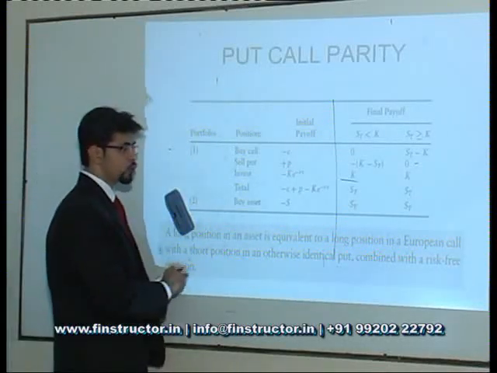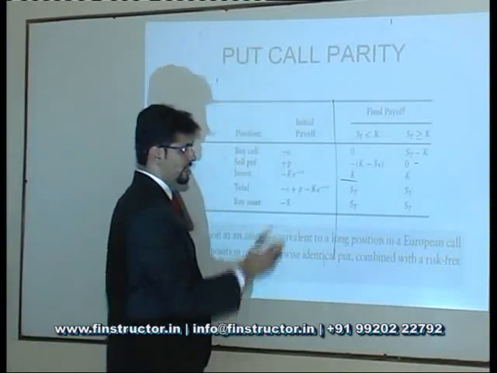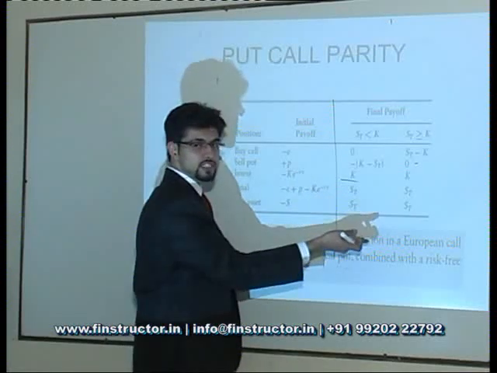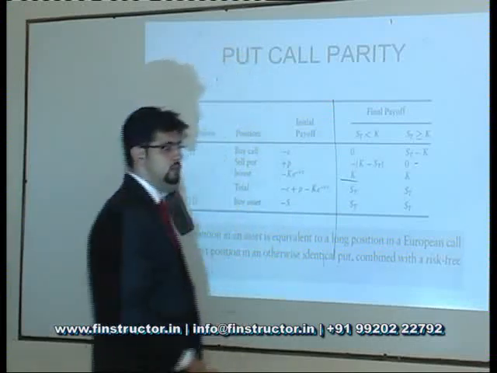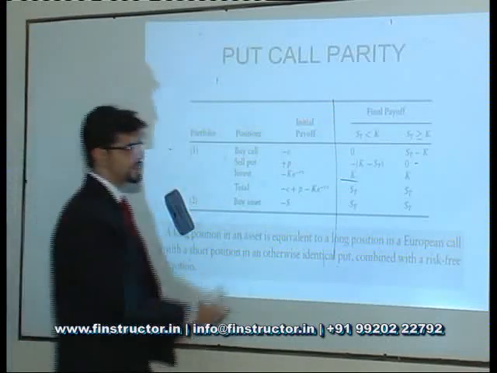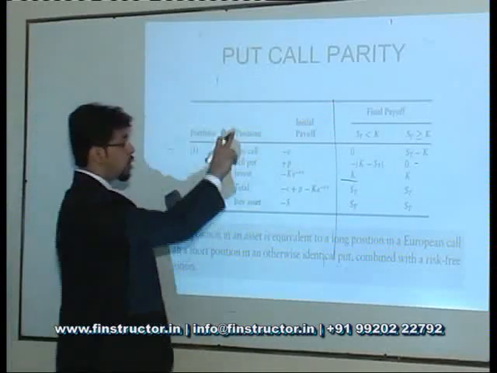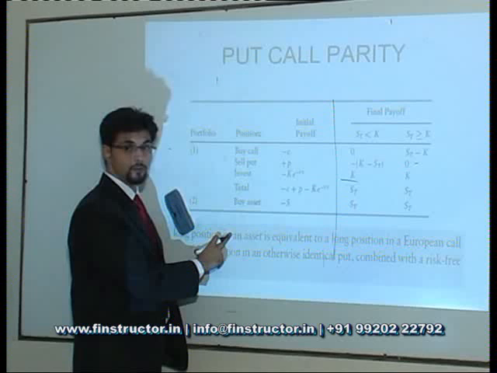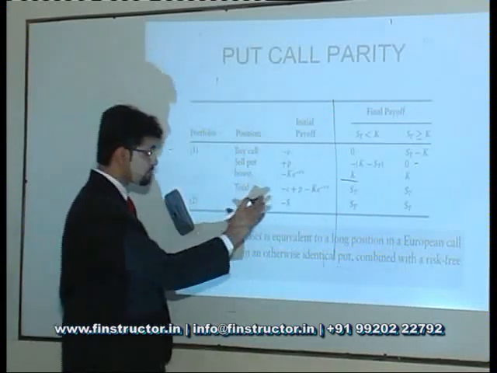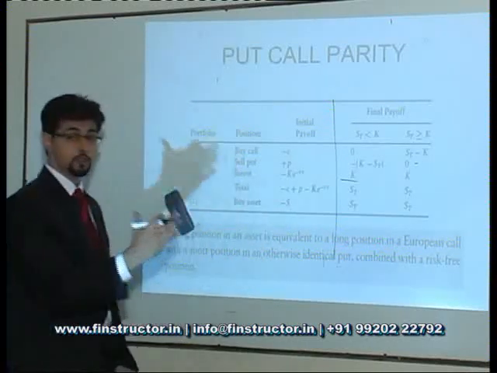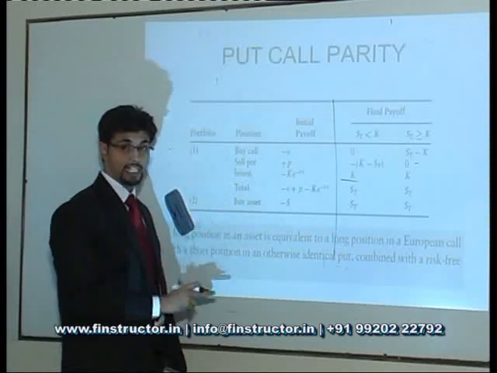From my second portfolio, in which I had just bought an asset, what would I get at maturity? Whatever is the value of the stock is the value of that portfolio. So the value would be the stock price. Now do I see that both these portfolios are getting me the exact same payoff in all circumstances? I'm sorry, I forgot to mention the options are European. They cannot be exercised before maturity. So both portfolios are giving me the exact same payoff, which implies through the principle of no arbitrage that I would be willing to pay the exact same price for them at initiation.